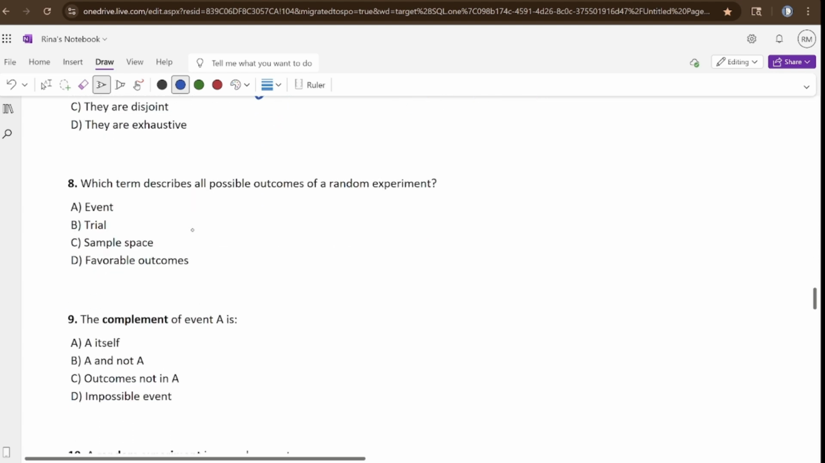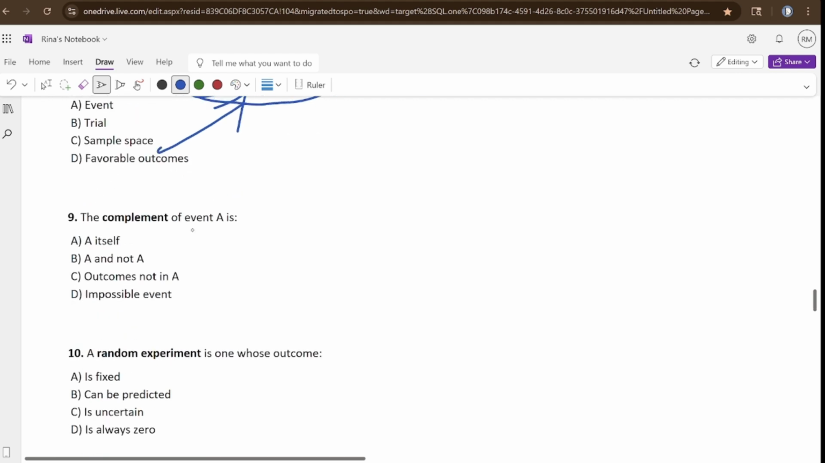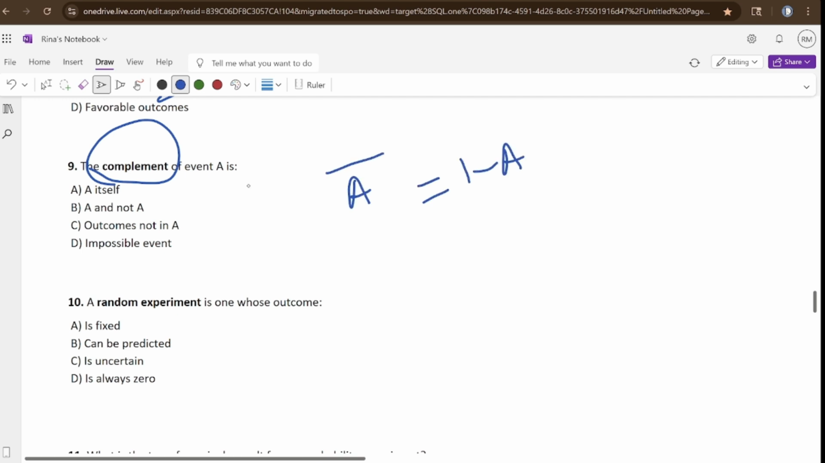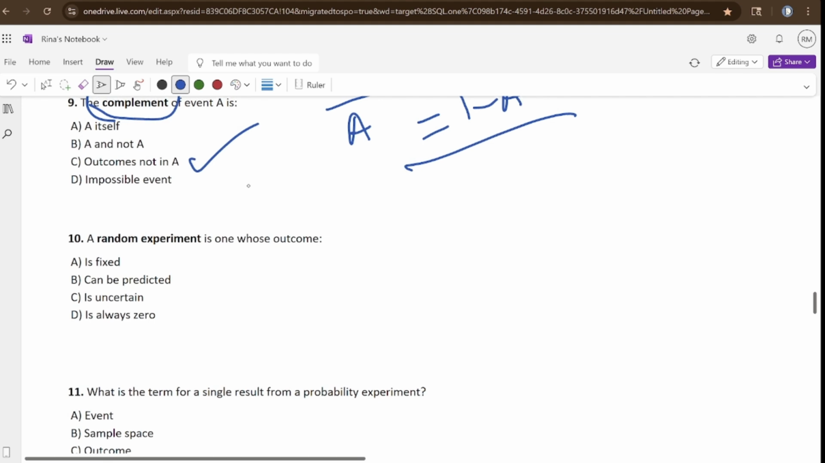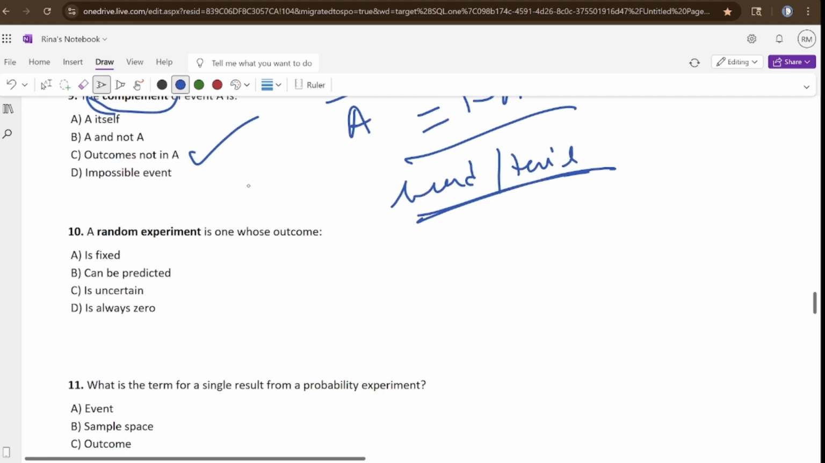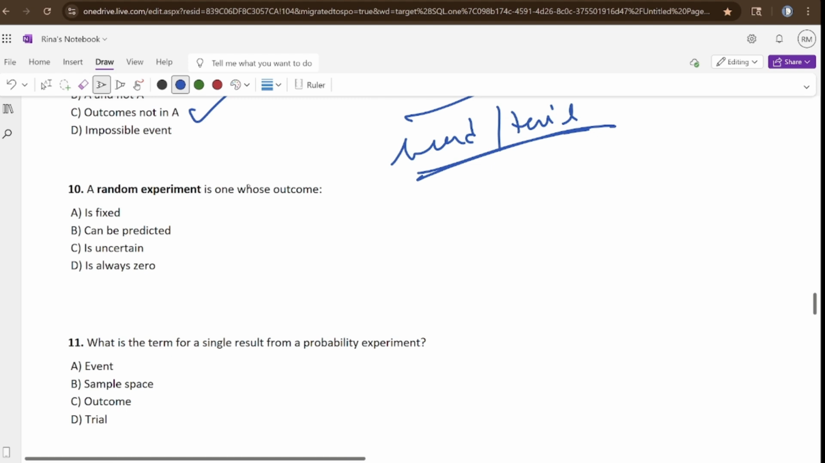Which term describes all possible outcomes of a random experiment? Event, trial, sample space. See, all possible outcomes. That was our first question. That is known as sample space. Okay. All the outcomes. Head, tail, total. Right. The complement of an event. Complement always means contradiction. Opposite of A. Or we can say 1 minus A. That is, the answer is outcomes not in A. Okay. Like getting head or tail. Either it will be head or it will be tail. That is complement.